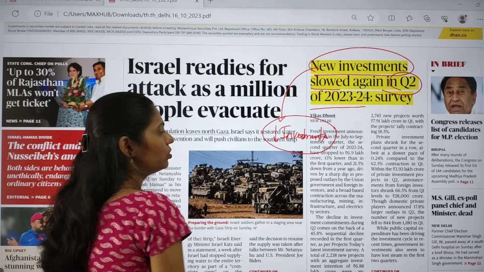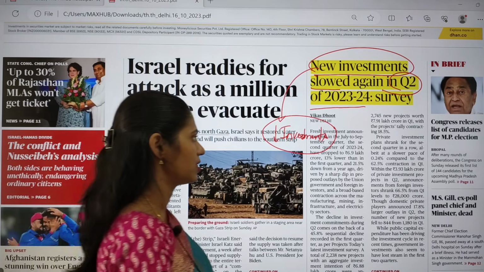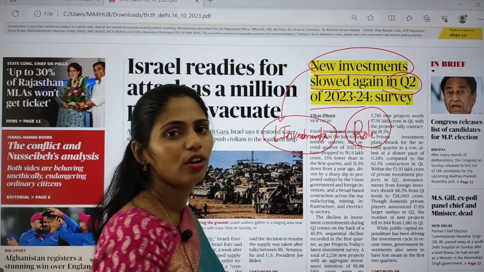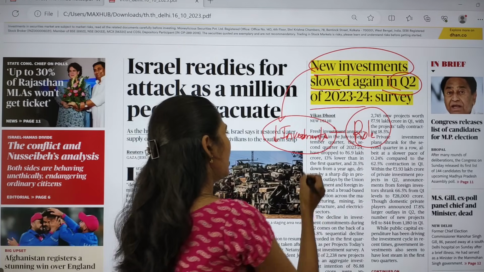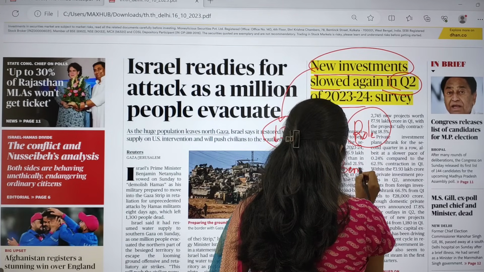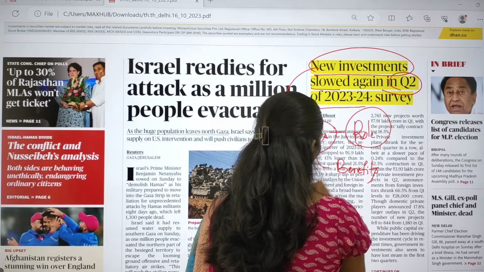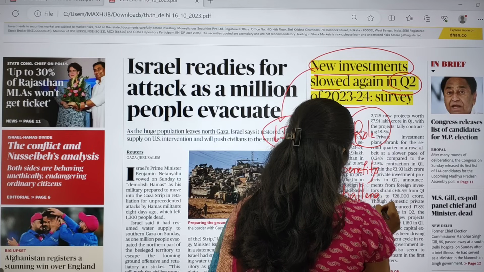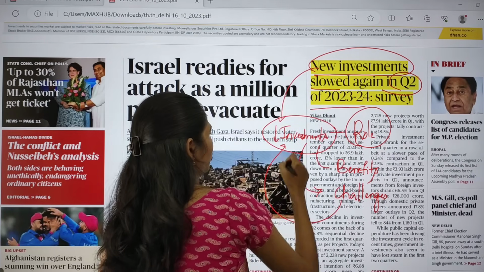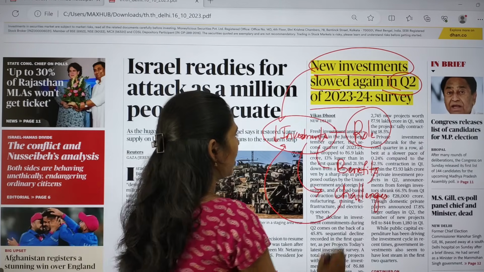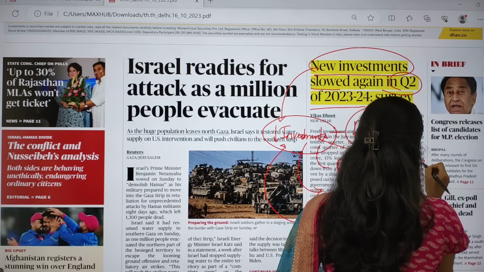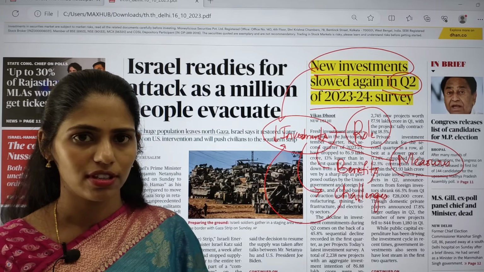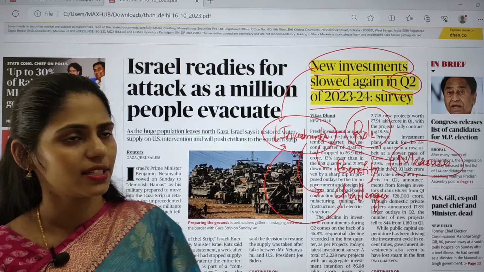Here you have to know about what is the role of investments in our Indian economy, and what are the benefits of investments, and you have to see what are the challenges that led to decreasing of investments in our country, and you have to give some measures. This question is important from your mains as well as prelims. That means investments is important from your mains and prelims.